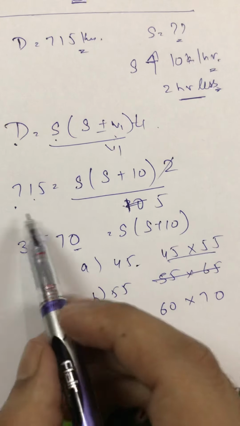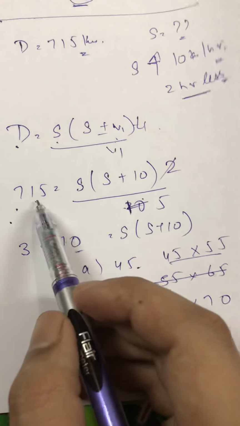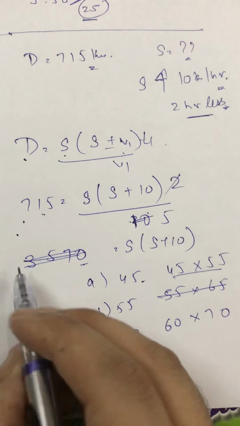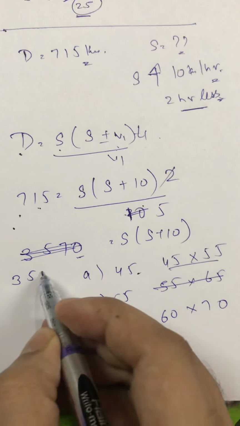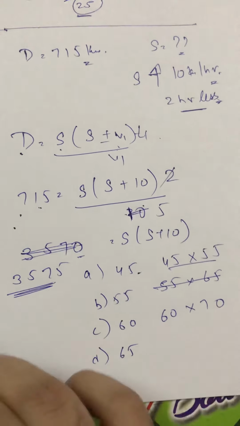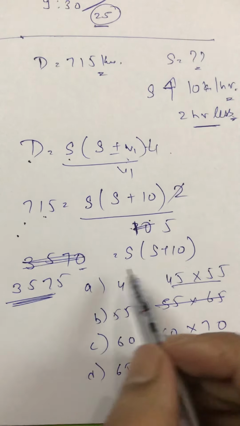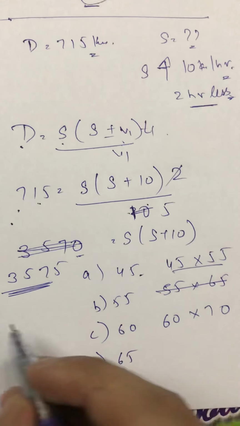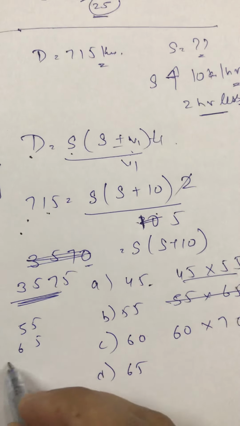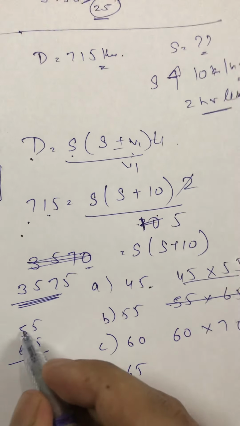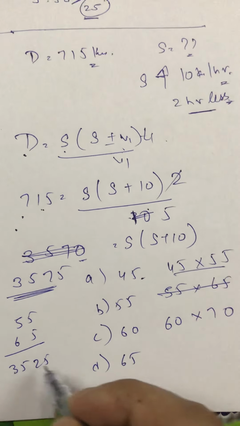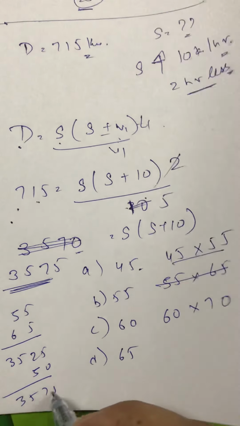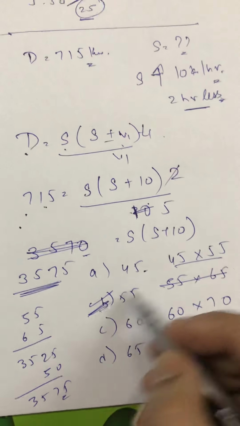I think I've made some mistake here in the calculation part. This will be 3575, 3575. So I'll check which calculation is right. Suppose I check 55 and 65. This is 25 and this is 7 5s are 35. The difference here is 1, so I'll add 50 here. So this is 3575. I'm getting the product of 55 and 65, so 55 leads to my answer.